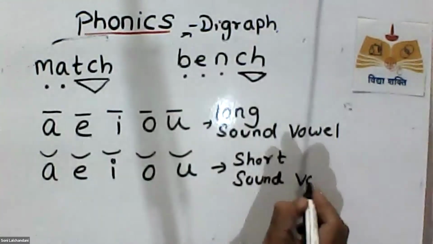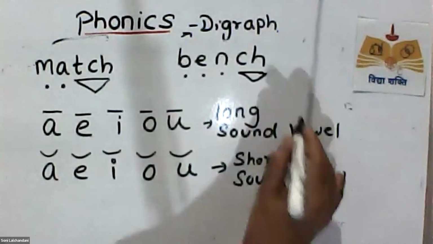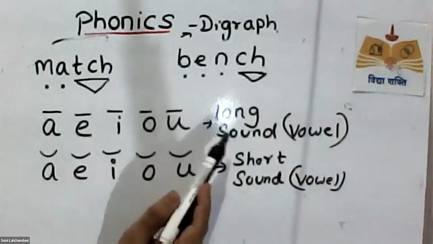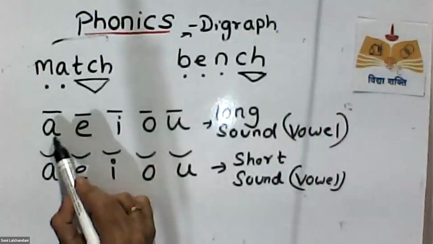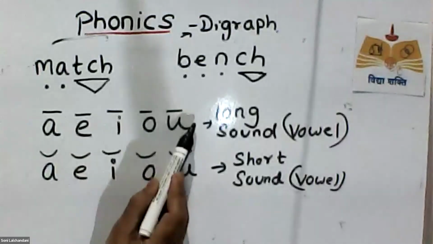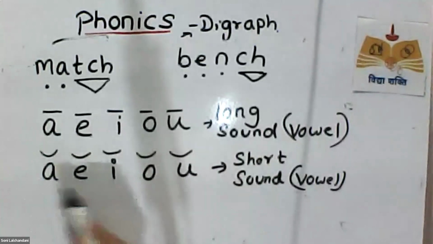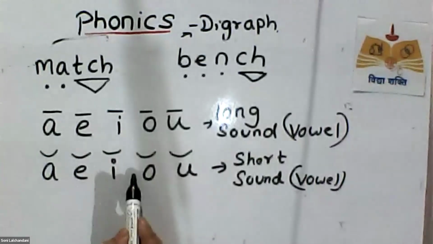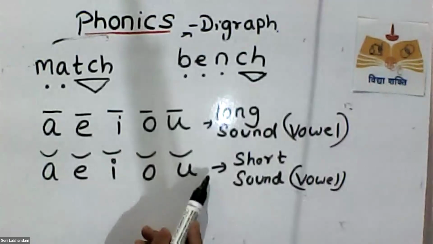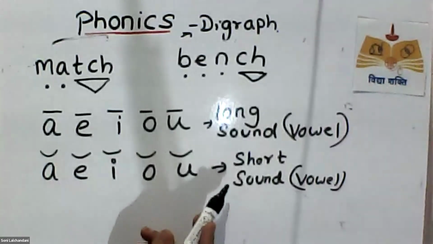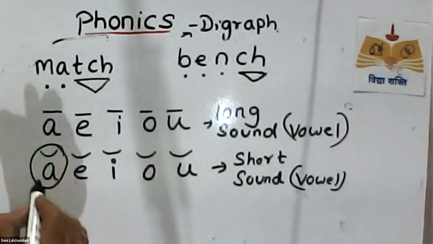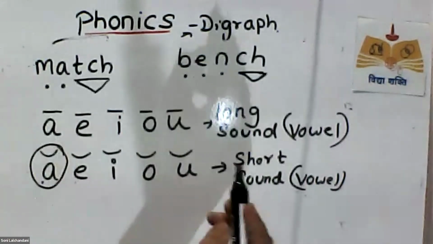Short sound, that is, the vowel sound is short over here. Again, I repeat this. Long vowel sound means it will tell its name: A, E, I, O, U. Short vowel sound means it will tell its sound: A, E, O. Is it clear? So, whenever you find this, like this, it's making the A sound.